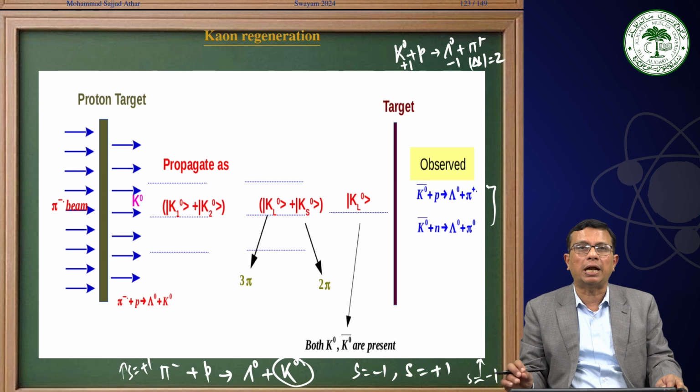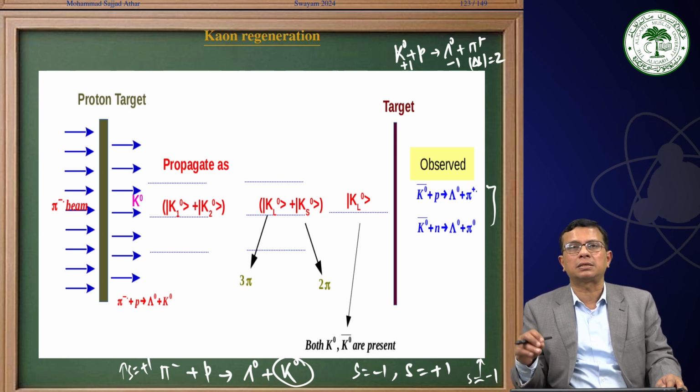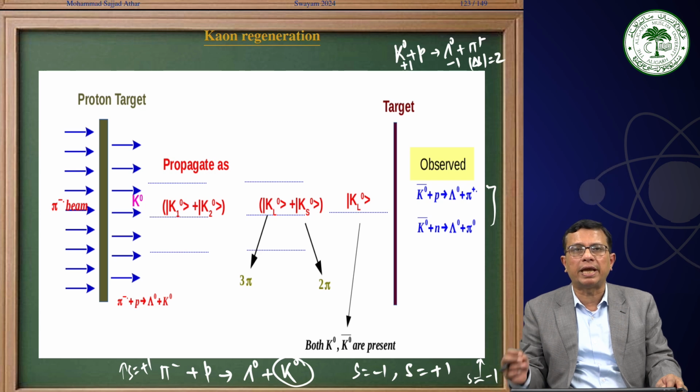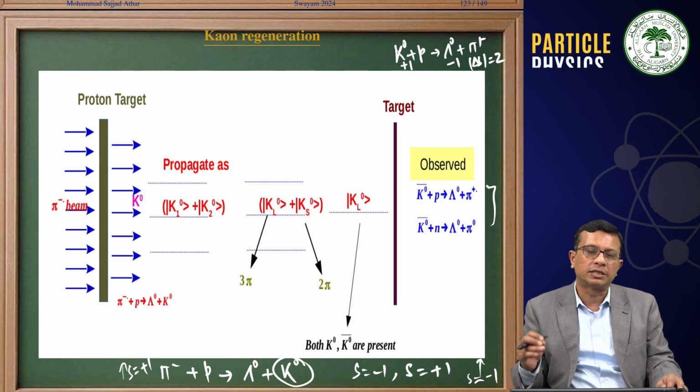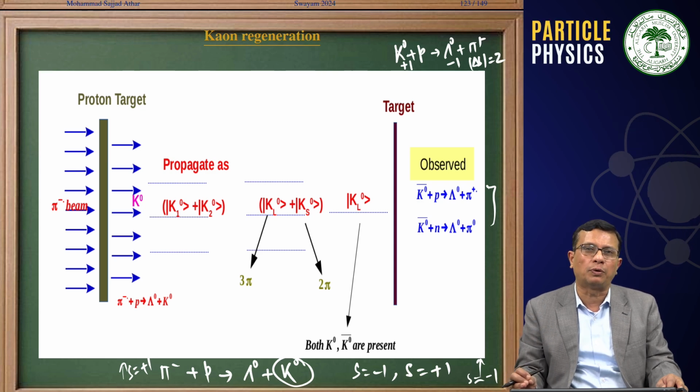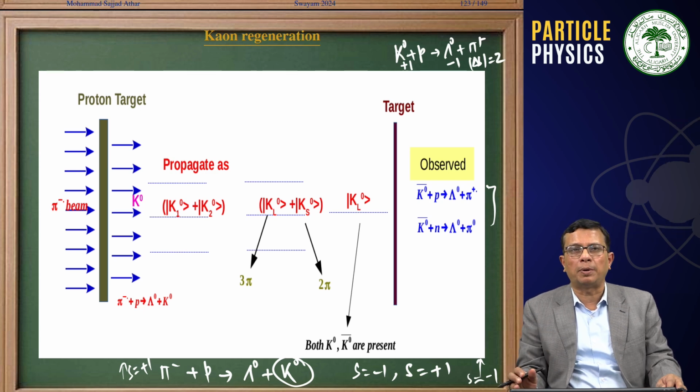If we find that some of the KL0s are also decaying into 2 pions, that means KL0 is decaying into the 3 pion mode as well as, some of the time, the 2 pion mode. CP equal to minus 1 is the state for 3 pions, and CP equal to plus 1 is the state for 2 pions, and that means we are talking about CP violation in the neutral Kaon sector.